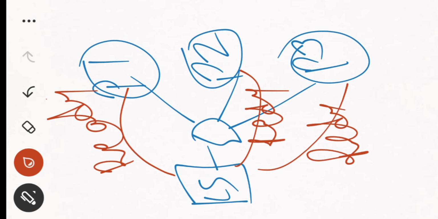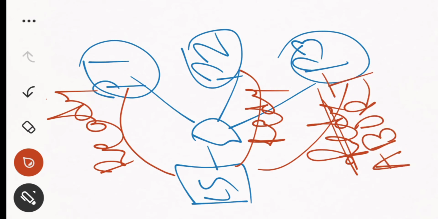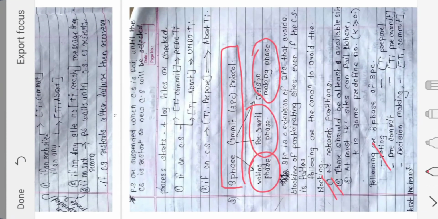Or if any one of these participating sites sends the abort message, then what happens? They can either send the ready message or the abort message. This is nothing but the voting phase. You can see this participating site, this one and this one have voted. Then the second phase is the pre-commit phase.